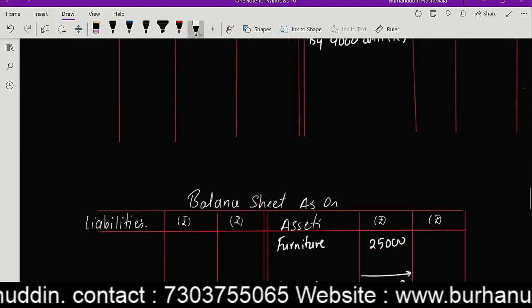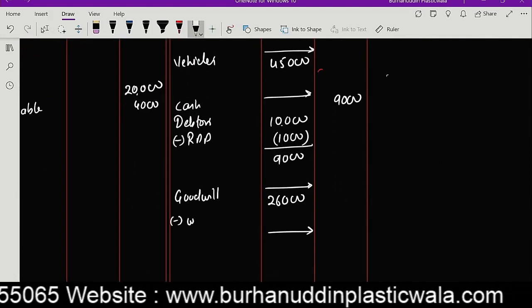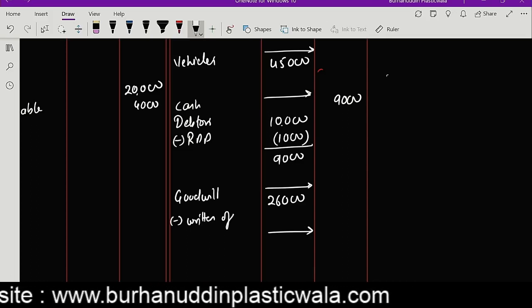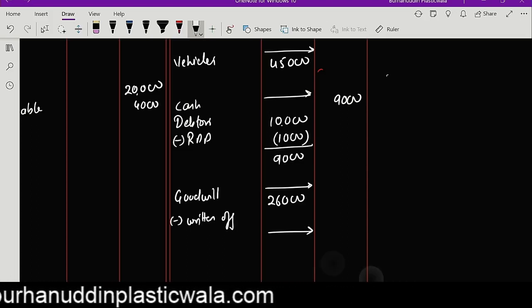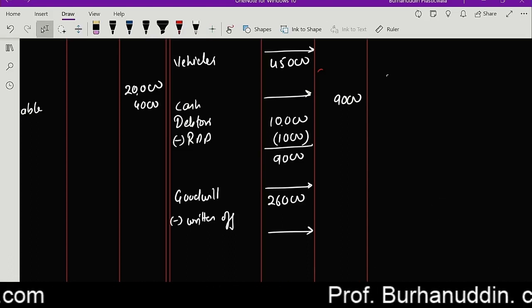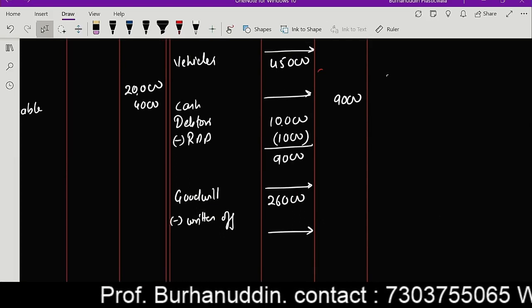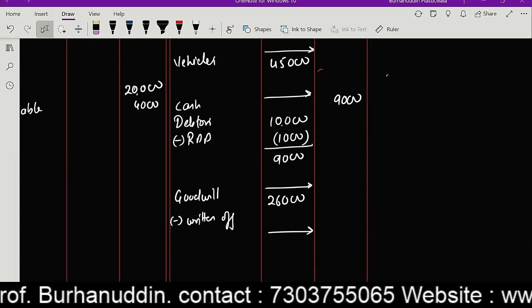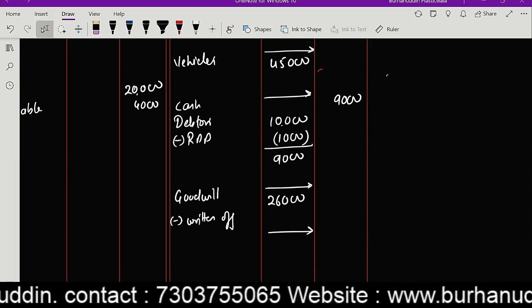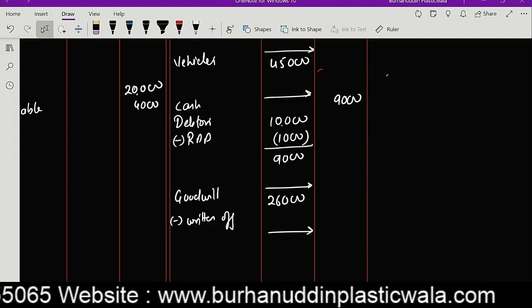Okay. And goodwill is to be subtracted, guys. Do not forget that because we are writing it off. So let's write written off. So your written off, you will be writing 26,000 and you're going to subtract it, guys. So here the amount of goodwill will not appear in the books of accounts. It came at 26,000 and it is written off at 26,000. So here the amount is 0. Correct, guys? So goodwill came and goodwill written off.